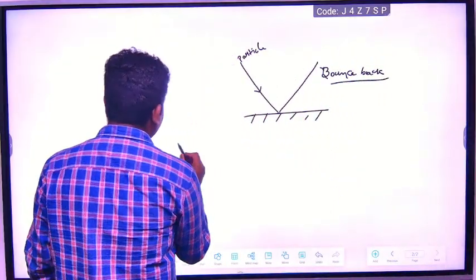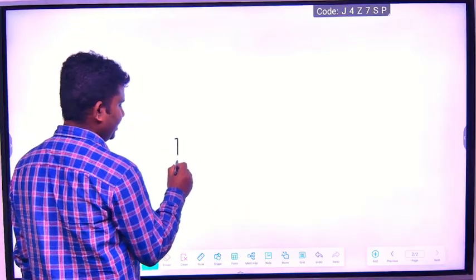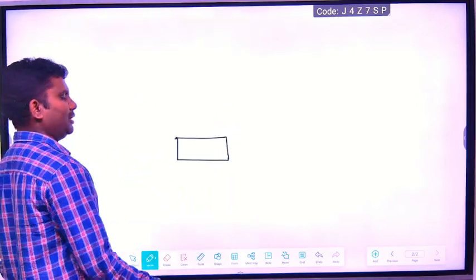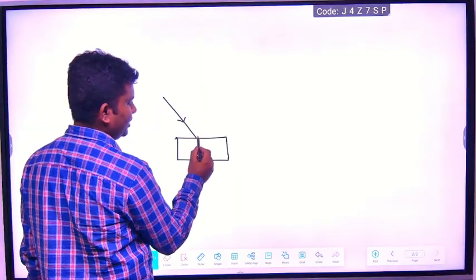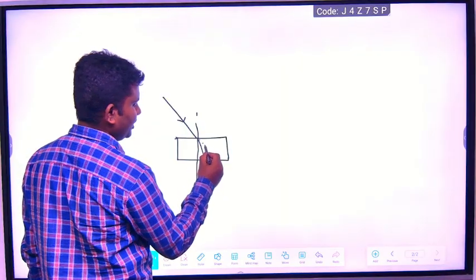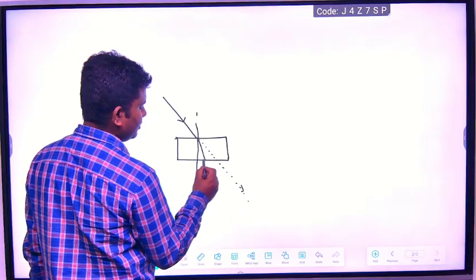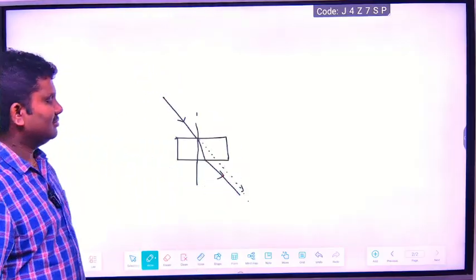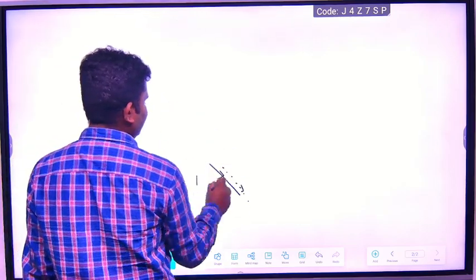Whenever light is going through water or glass, I will take one glass slab, or you take any water. What happens when light falls on it? What he observed is that it is bending. It's not going in the same direction. And after the glass slab it again bends away from the normal. You should understand what the normal is. I will just discuss this. Wait, otherwise it's difficult to understand.